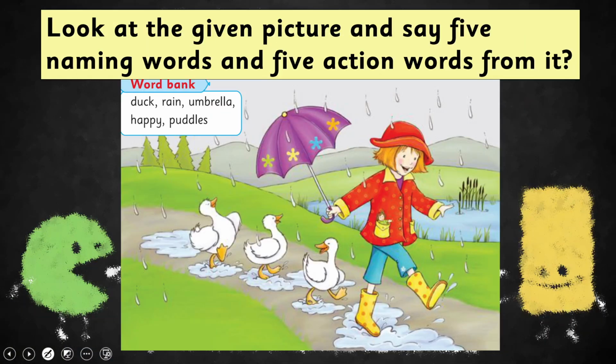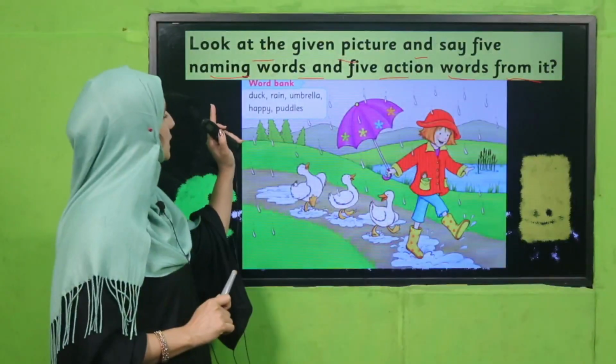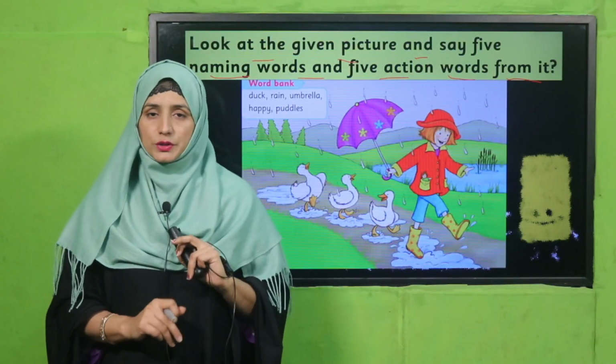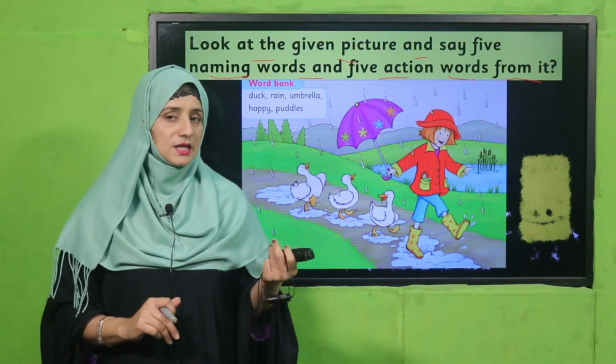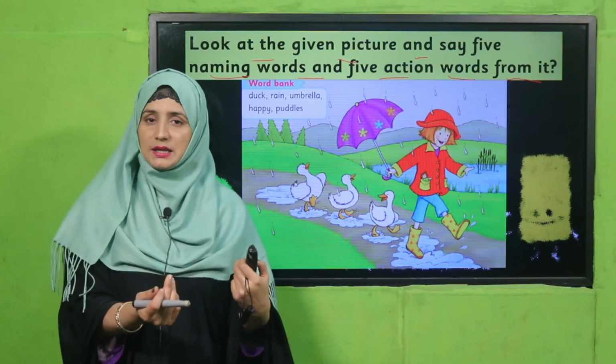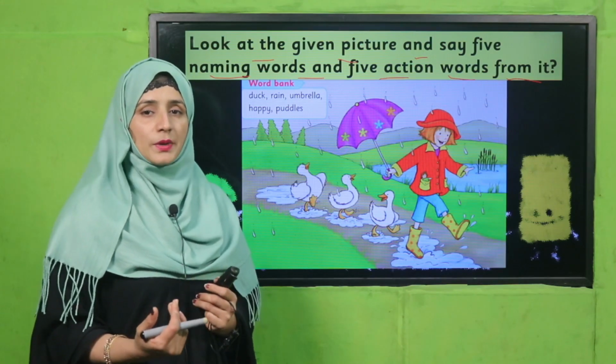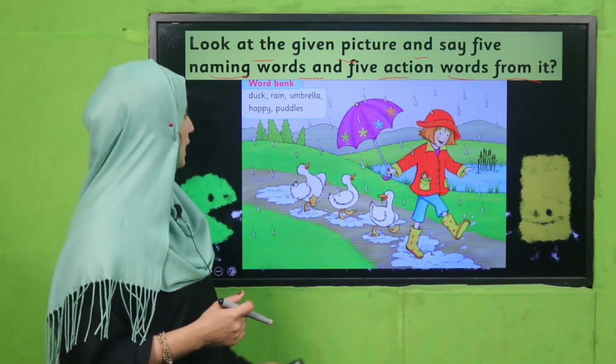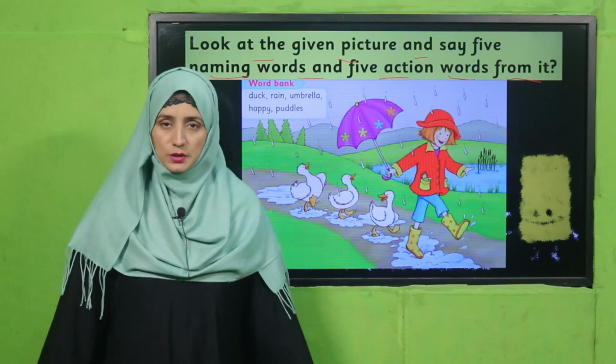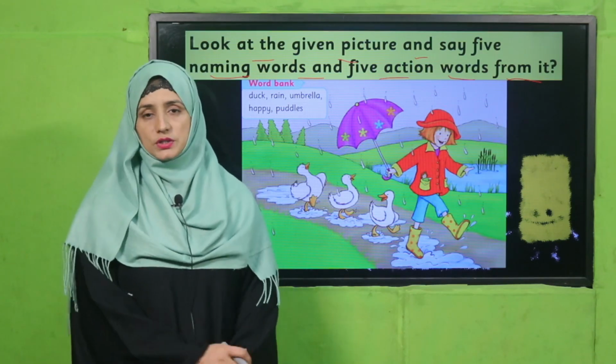So let's see next. Look at the given picture and say 5 naming words and 5 action words from it. My dear students, look at the given picture. What do you see from this picture? You have to give naming words and 5 action verbs. Naming words, already you know that. What is a naming word? Everything around us has a name and all things are naming words. And actions, all actions that we do are called action words. So you have to find out and then discuss with your teacher. Pause the video and find out and then discuss with your teacher.